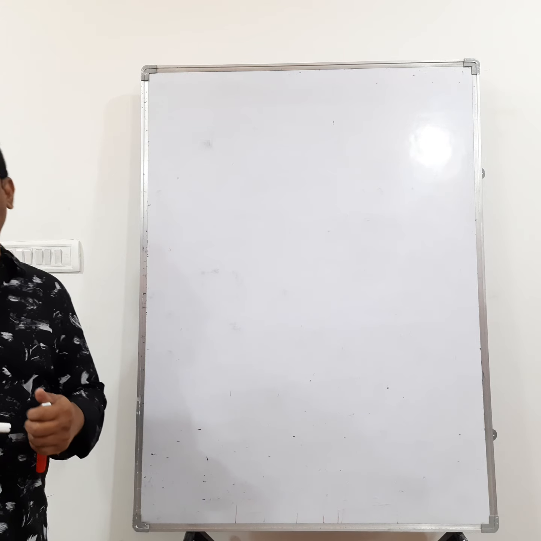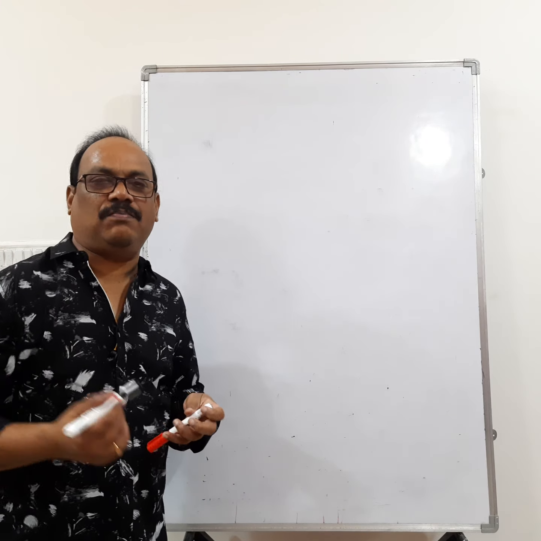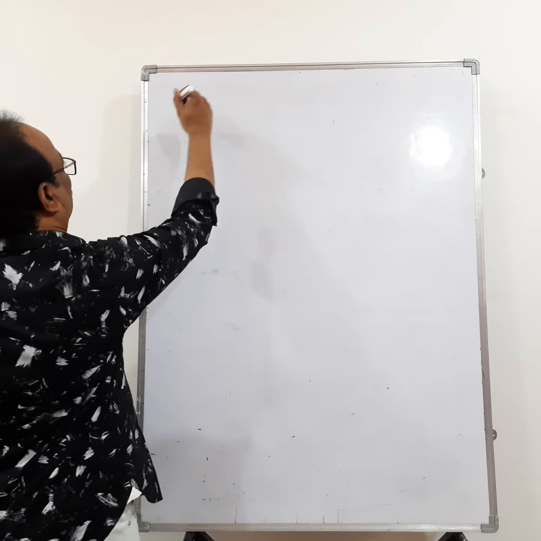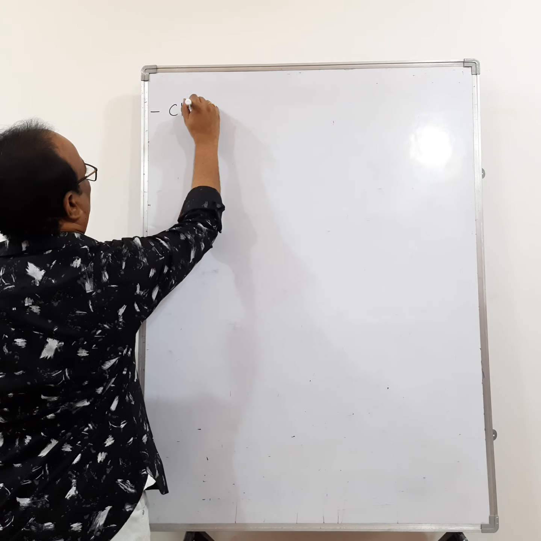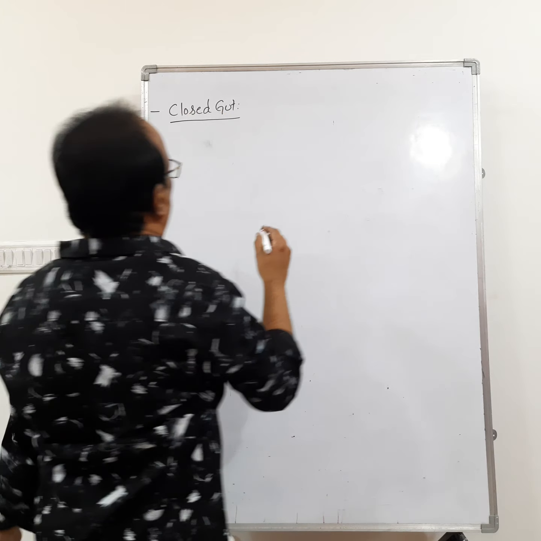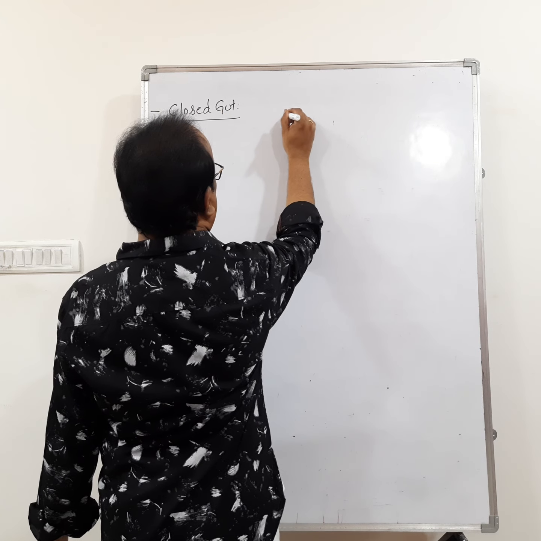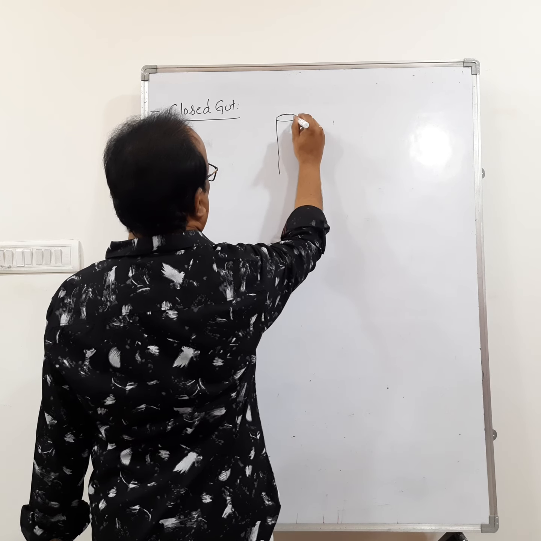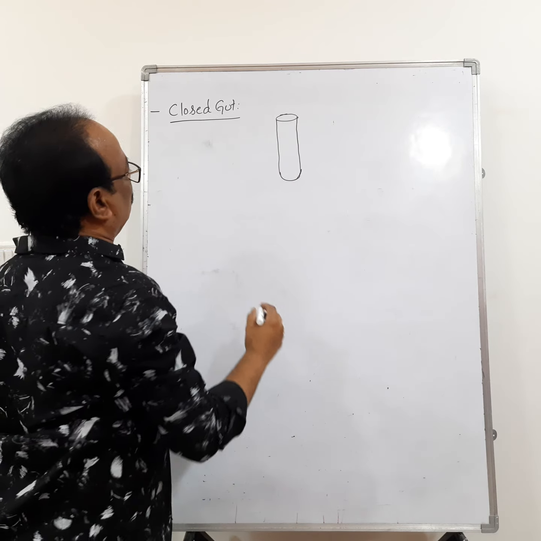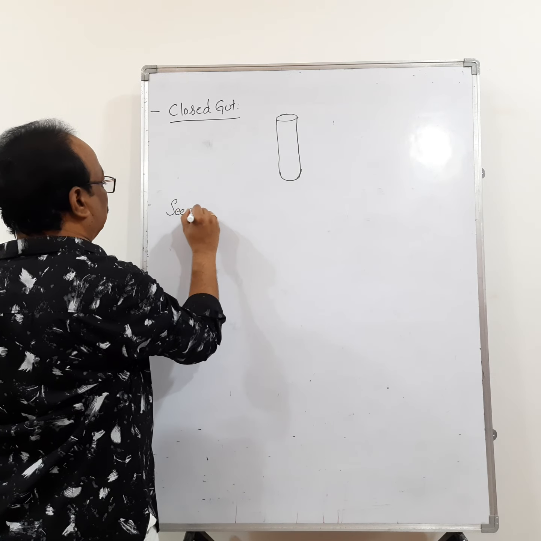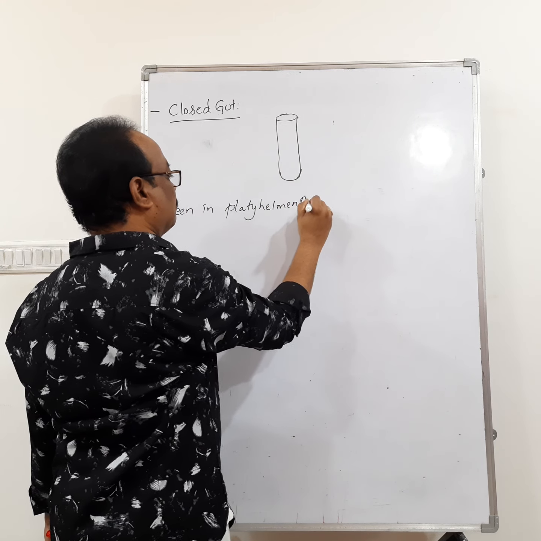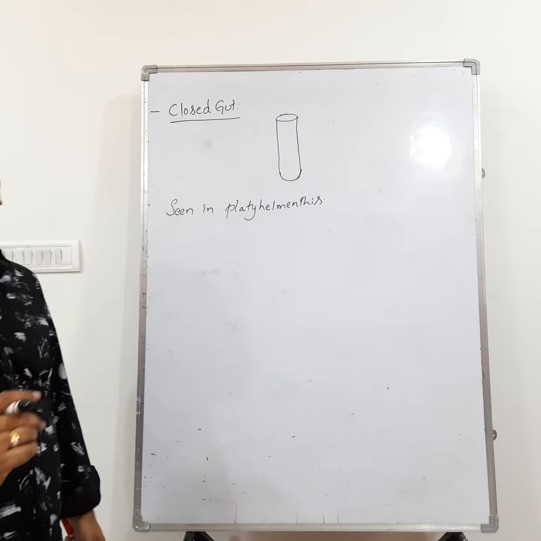I told you that the organ system shows different complexities in different groups of organisms. Let us see the example of the digestive system. In the digestive system, the first one is the closed gut. Closed gut means the alimentary canal consists of only one opening and the other end is closed. Closed gut is seen in Platyhelminthes.